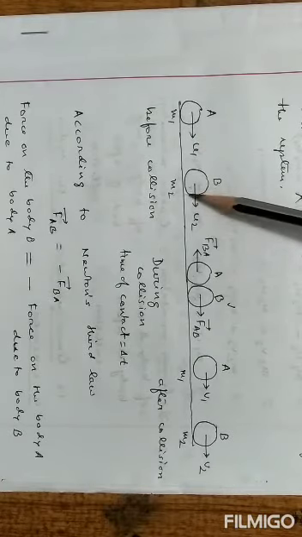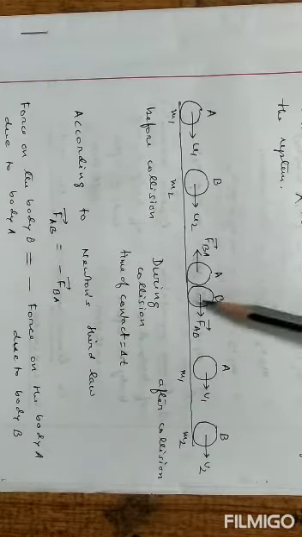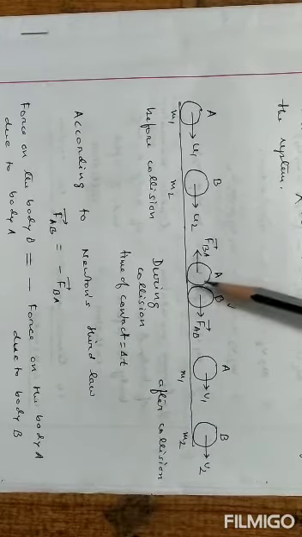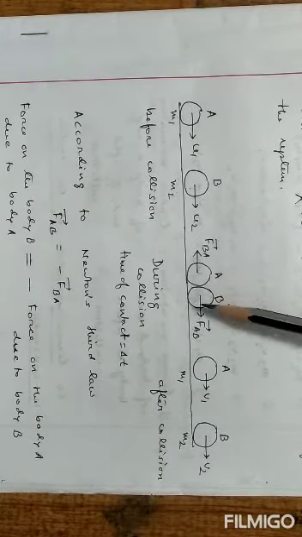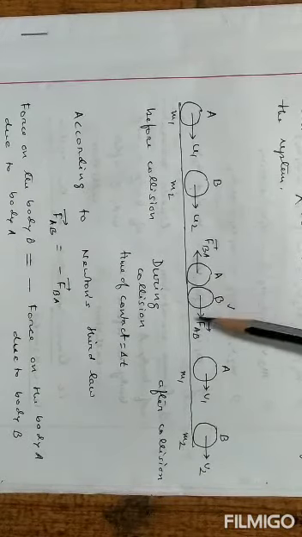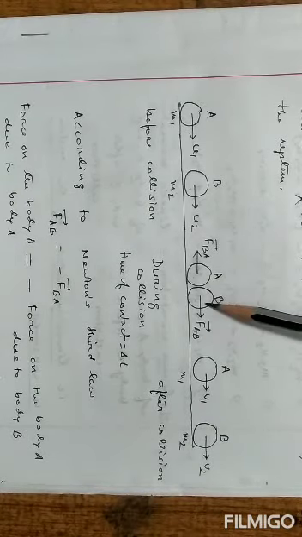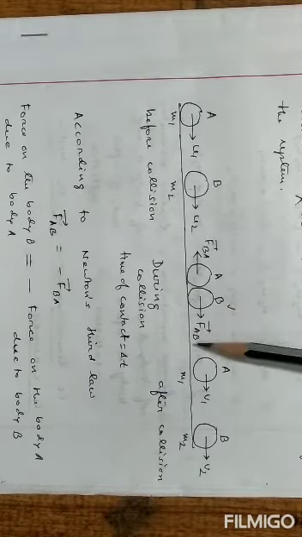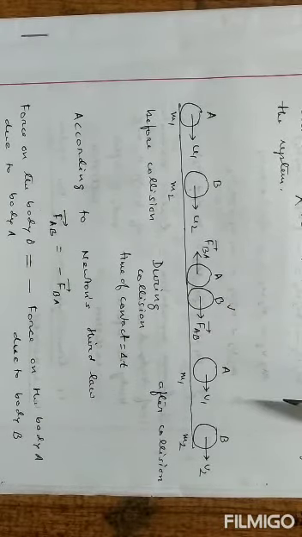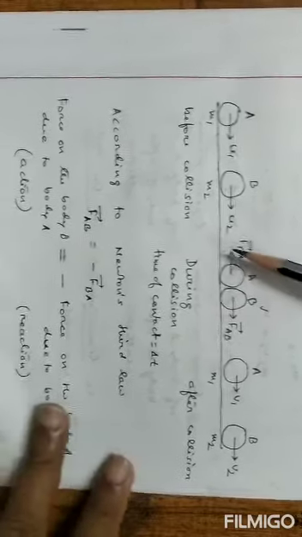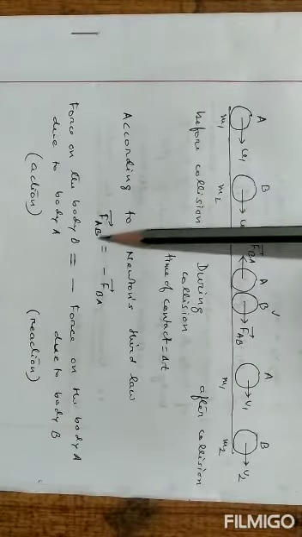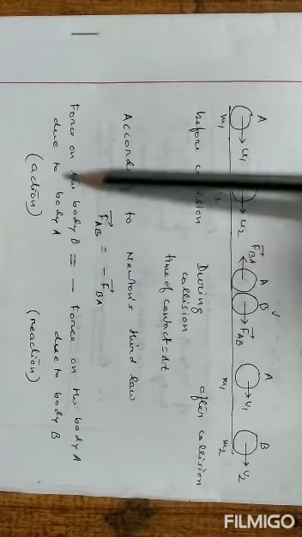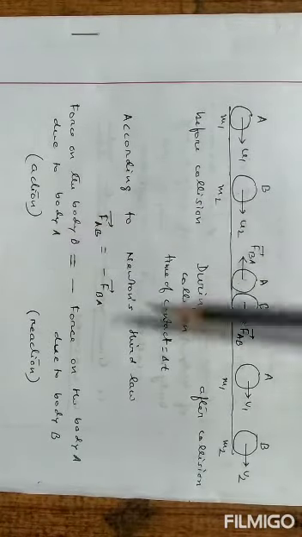Body A hits body B. So, this is the condition of hitting. When body A hits body B, it exerts a force on body B, which is given by FAB. You can read here also, FAB. What is FAB? Force on the body B due to the body A.